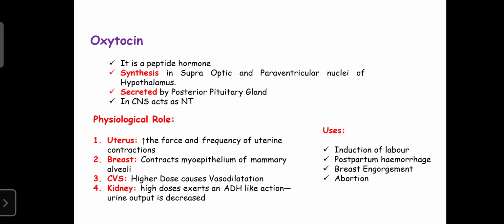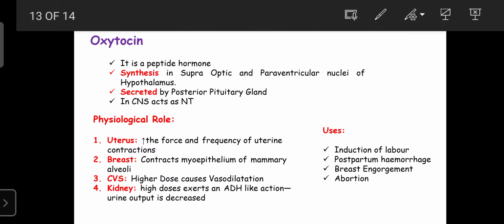Once again, this slide is one important topic for you, because nowadays there is no normal labor. Always people go for a scissoring or an operation to induce the labor. Why? Because that lady does not have sufficient concentrations of oxytocin. Oxytocin is a posterior pituitary hormone. Oxytocin is a peptide hormone. It is a protein hormone.